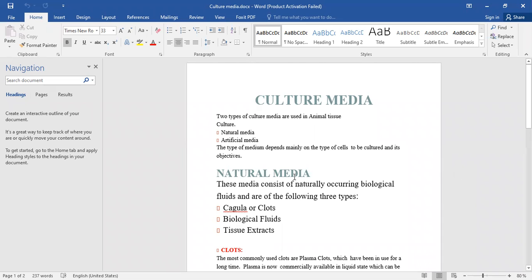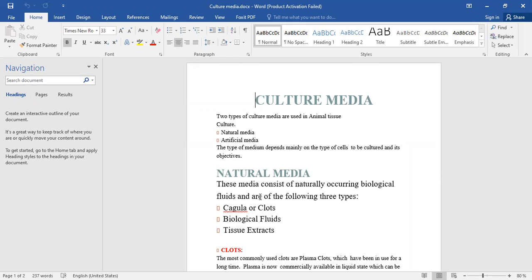Today we are going to discuss the culture media for animal cell culture. What is culture media? Culture media are the growth requirements of the cell. That is the media which contains all the nutrients which are necessary for the growth of any kind of cells. The cells may be any microbial cells, any plant cell, or any animal culture cells.